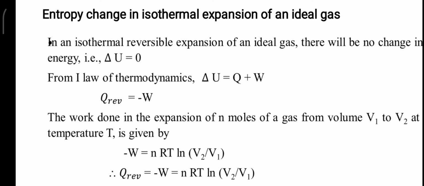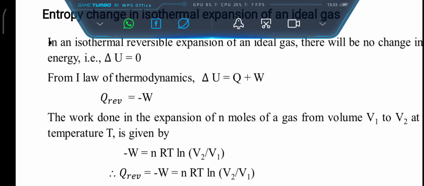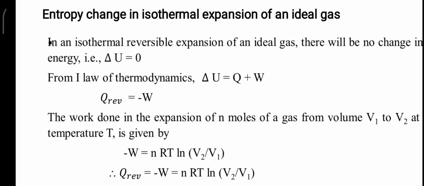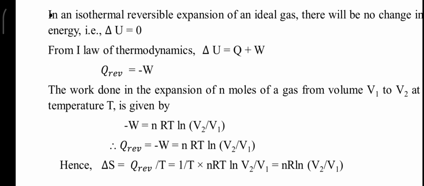Therefore, change in internal energy becomes 0. Substitute this value in first law equation, that is delta U equals Q plus W. Here delta U is 0 value, and the value of Q, since it is a reversible process, Q can be written as Q reversible. It is a quantity of heat absorbed by the system to do mechanical work. When you substitute this, you will get Q reversible equals minus W. So minus W indicates the work is done by the system.